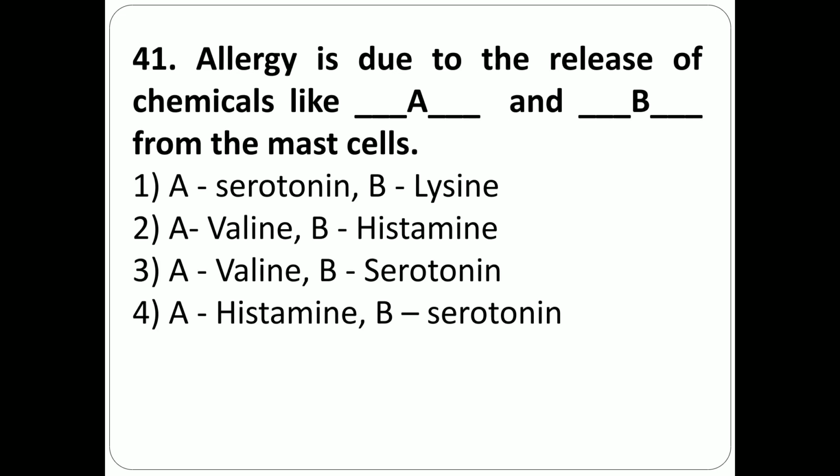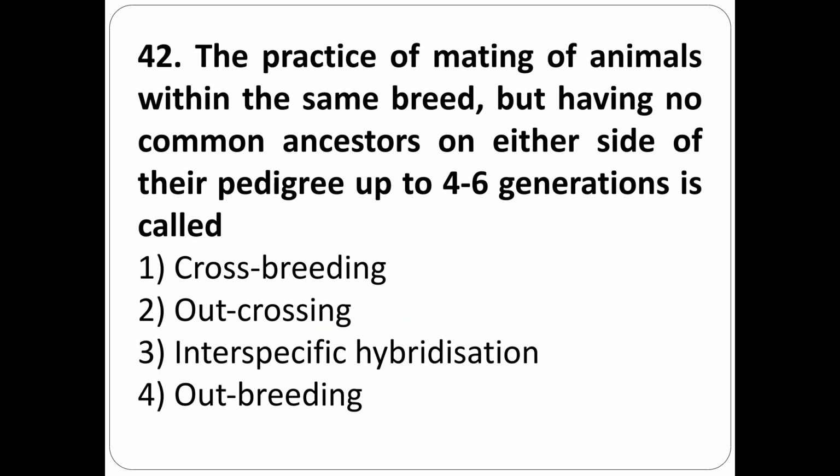Question number 41. Allergy is due to the release of chemicals like dash and dash from the mast cells. Option 1, A serotonins, B lysine. Option 2, A valine, B histamine. Option 3, A valine, B serotonins. Option 4, A histamine, B serotonins. The correct answer is the fourth option, A histamine, B serotonin.